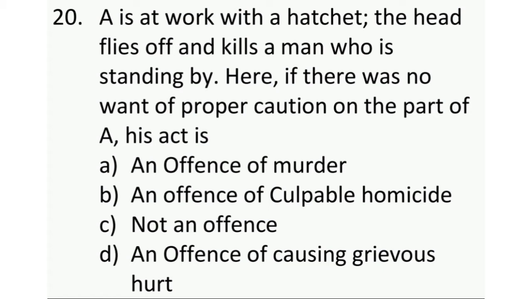From the options given in this question, you can see that this question is from the Indian Penal Code 1860, and then the next step is to find out the sections of each of the options, go to the details of the section given, and then find out the illustration that has been asked in the question, and in whichever option you find the exact same illustration that has been mentioned in the question, you can mark that option as your correct answer. And in this one, the correct answer is option C, that is, it is not an offense.